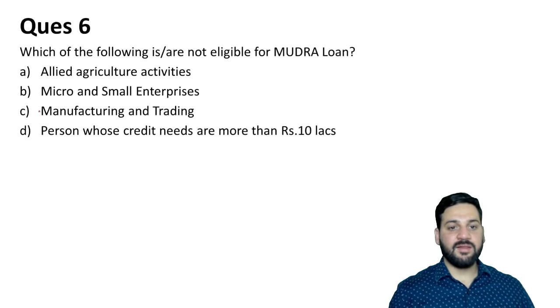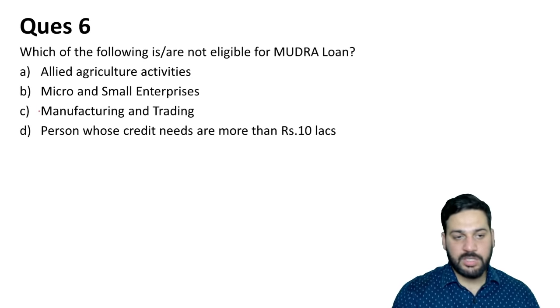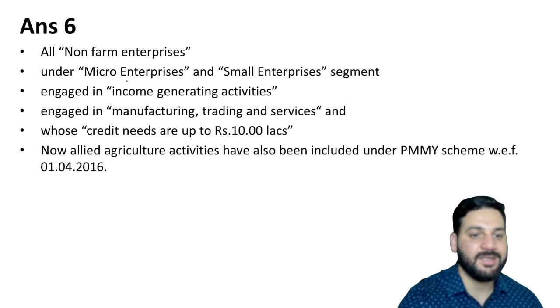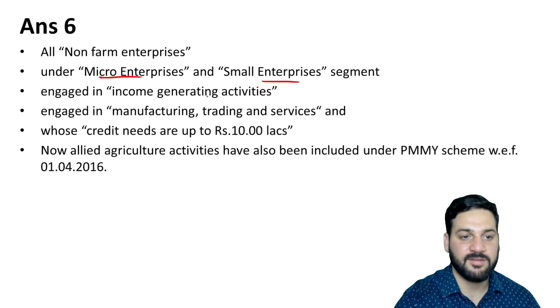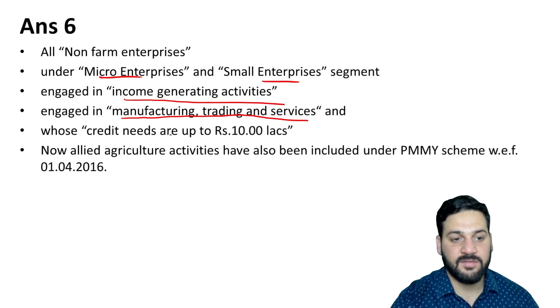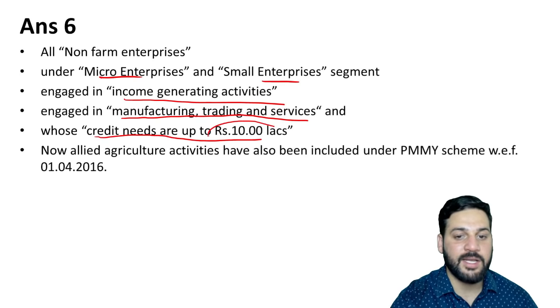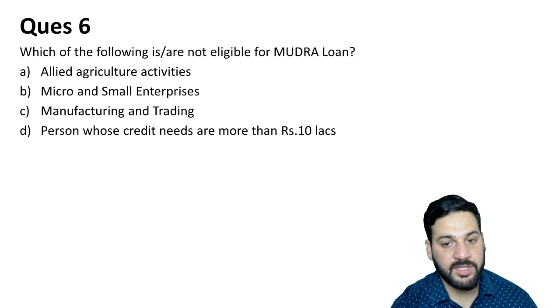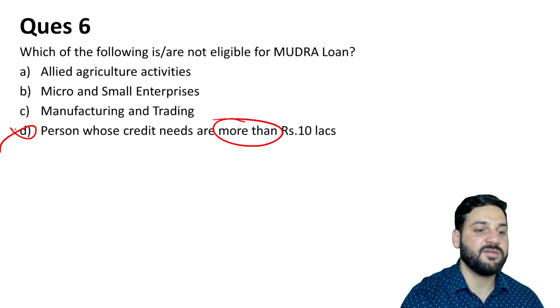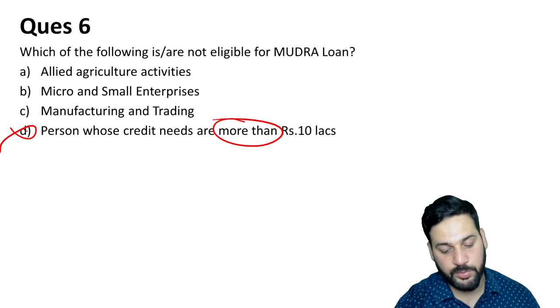Which of the following are not eligible for the Mudra loan? So really simple. All the non-farm enterprises under micro and small enterprises segments engaged in income generating activities, in manufacturing, trading and services, whose credit needs are up to 10 lakh rupees. Above 10 lakh it won't be served, so this one is not eligible.